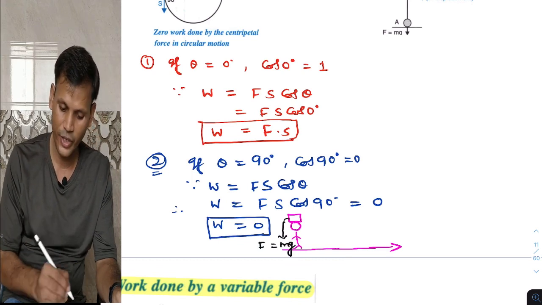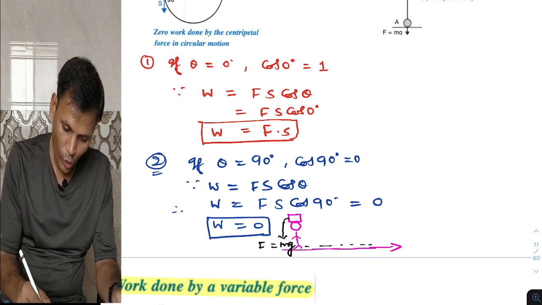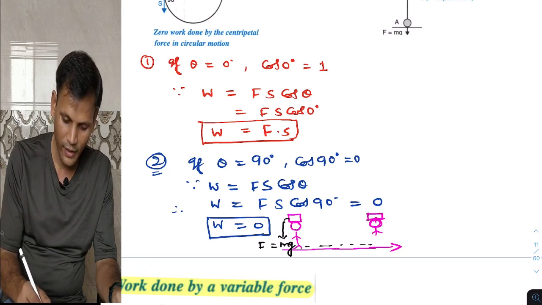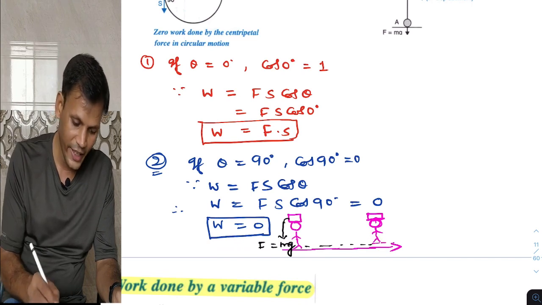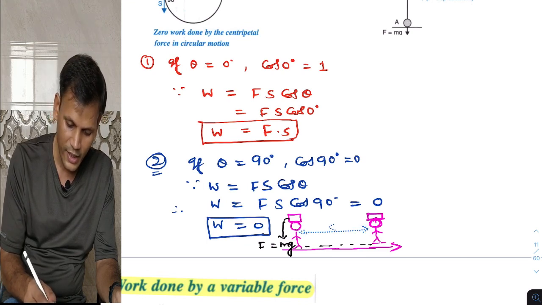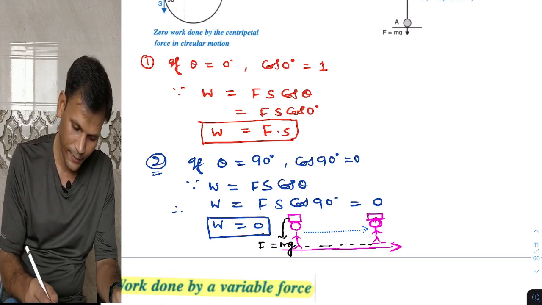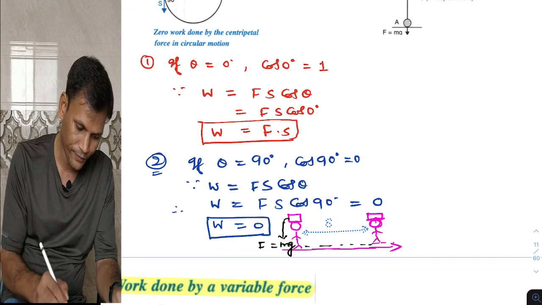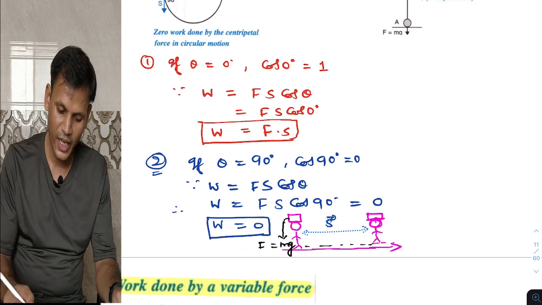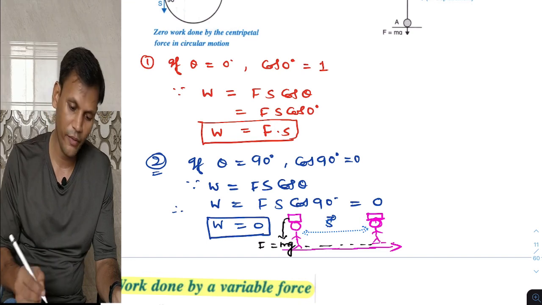As he is moving in this direction and reaches over here, displacement is S. S is the displacement. So in that case, again theta becomes 90 degrees. So this is the example of that part.